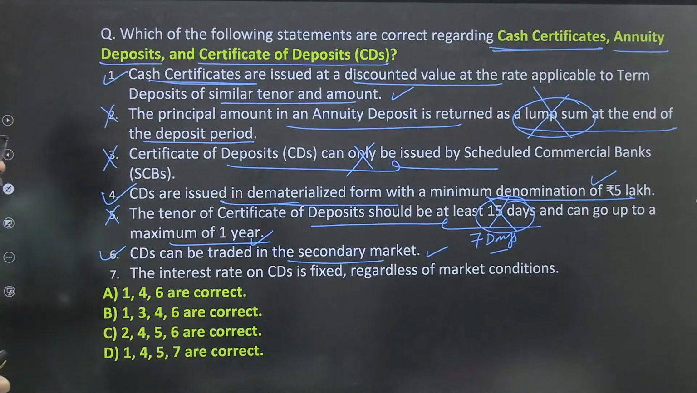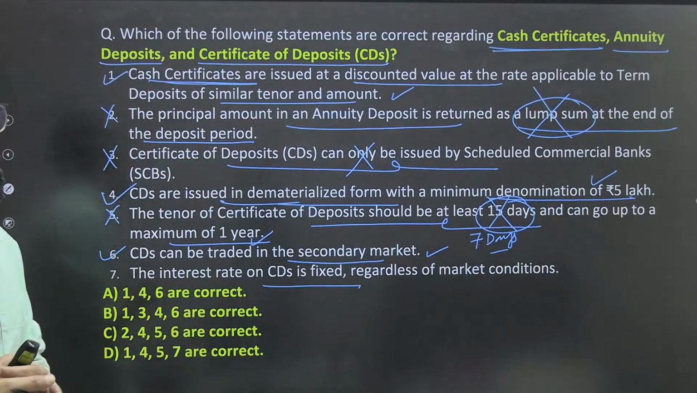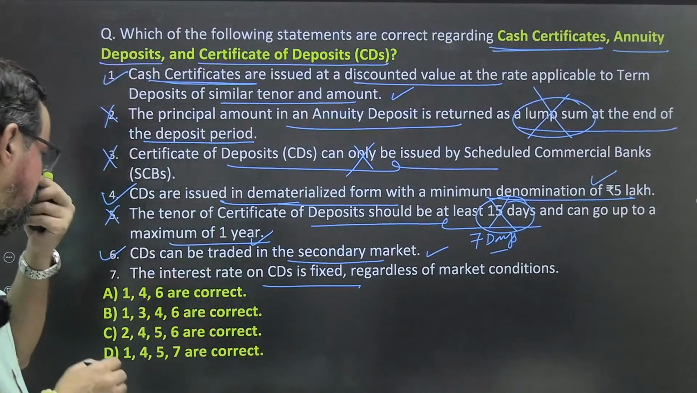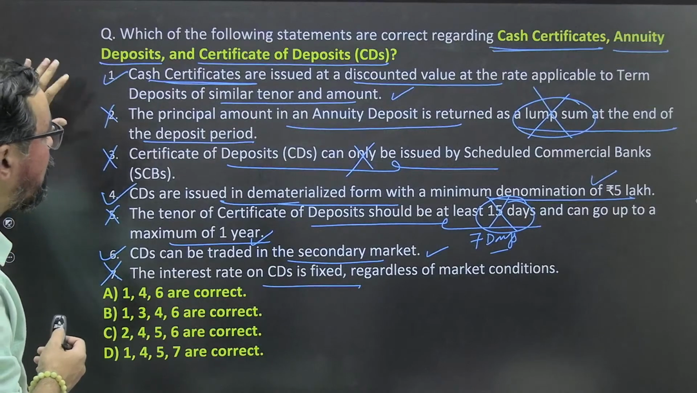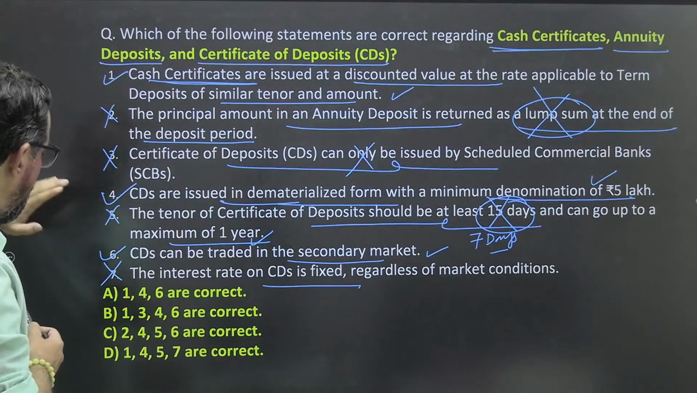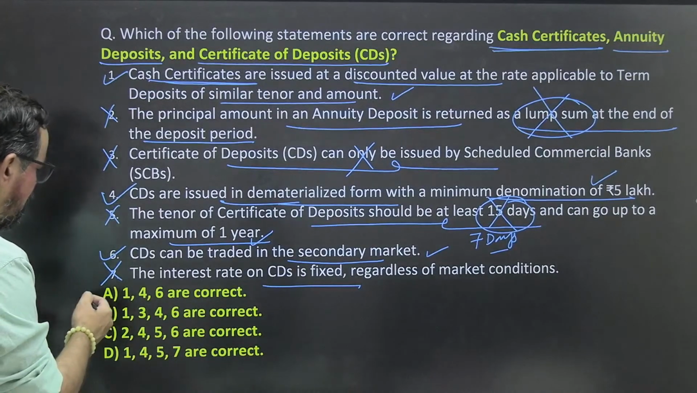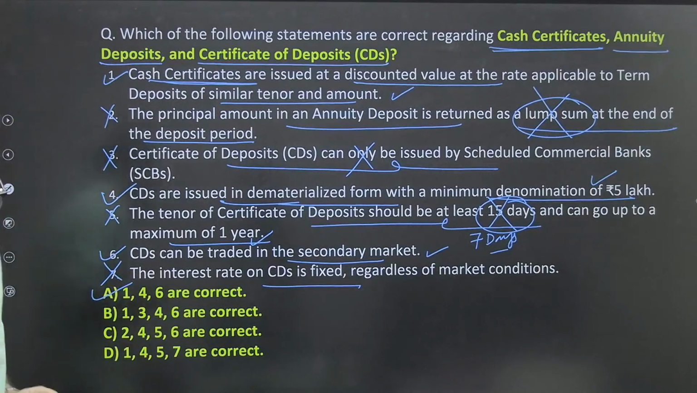The interest rate on CD is fixed regardless of market conditions. Interest rate on CD is not fixed again. Every time when a bank issues the CD, it can have a different interest rate. So this makes this statement also wrong. So what we have to find out is the correct statements. 146. 146. Okay, option A only. Option A should be the right answer for this particular one.